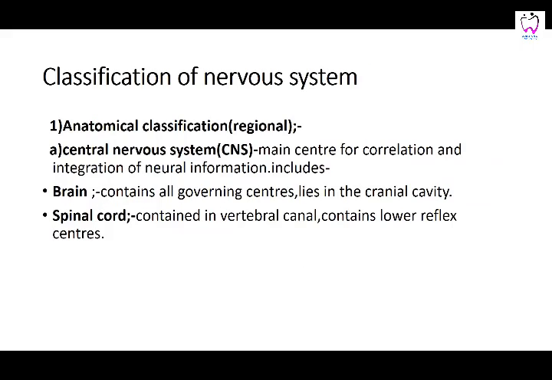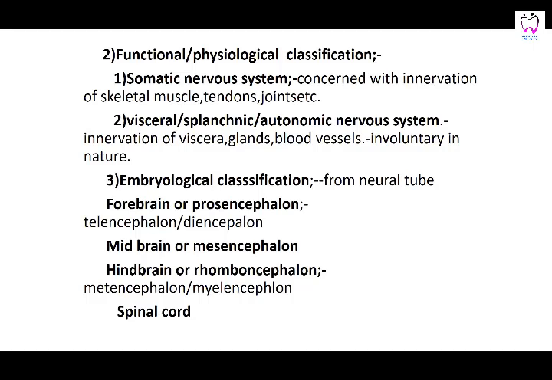For the classification of the nervous system, you can have the anatomical classification according to region. The central nervous system contains the brain and the spinal cord. The brain lies in the cranial cavity and controls all the governing centers, and the spinal cord lies in the vertebral canal and is concerned with the lower reflex activities. Then you have the functional or physiological classification: the somatic nervous system, innervating skeletal muscle, tendons, joints, etc., which is voluntary in nature, and the visceral, concerned with the organs, which is involuntary.